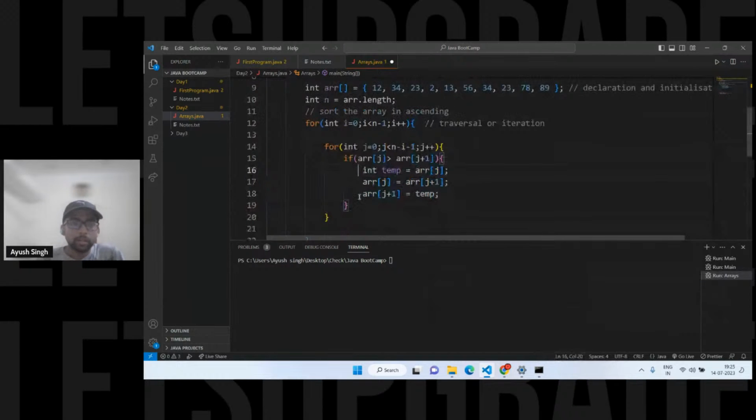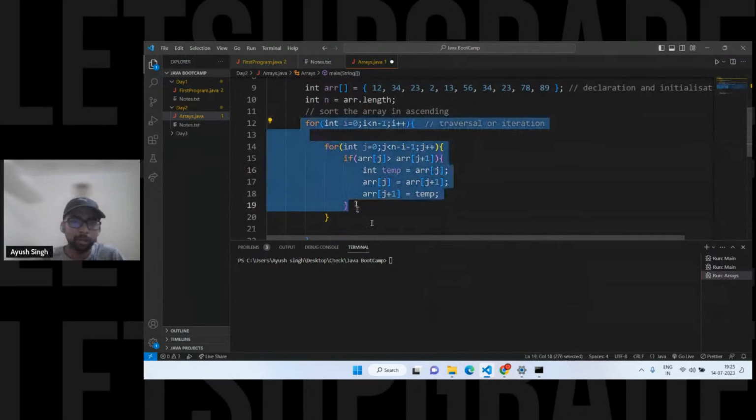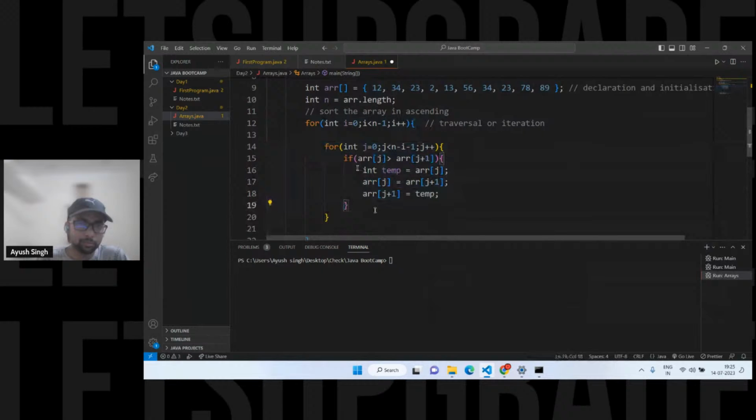Okay, one thing I wanted to tell you in here. We don't have much time left, but I'll ask a kind of quiz question for you guys from here only. I'm not asking from another topic. Just tell me, is this clear? What are you doing? We are swapping the elements. When are we swapping the elements? When the next element is smaller than the current element.